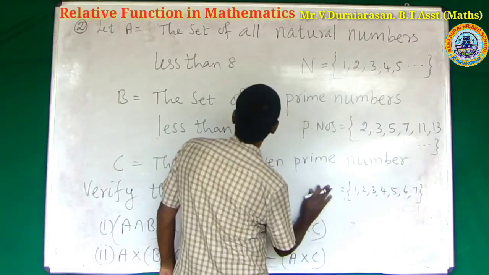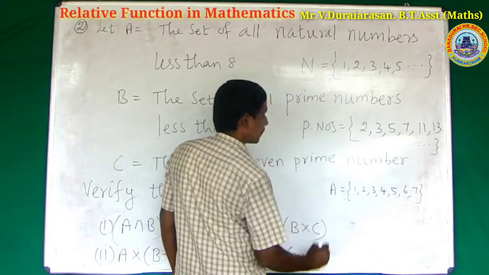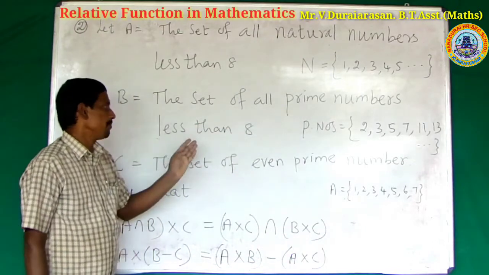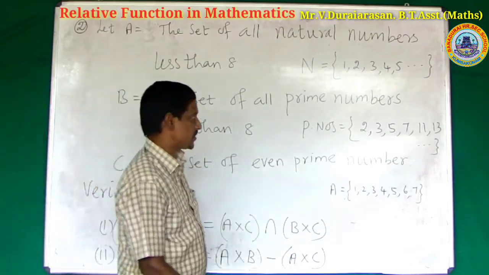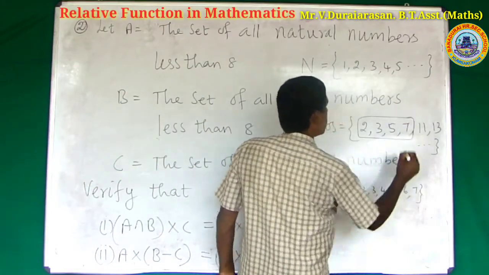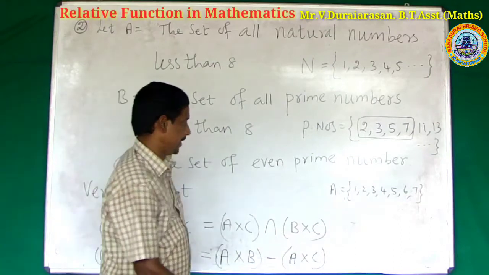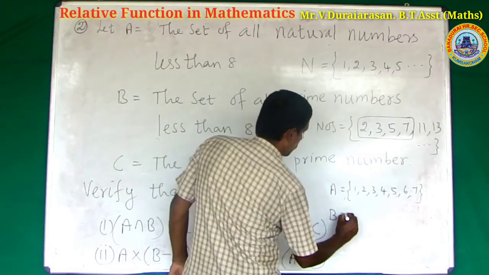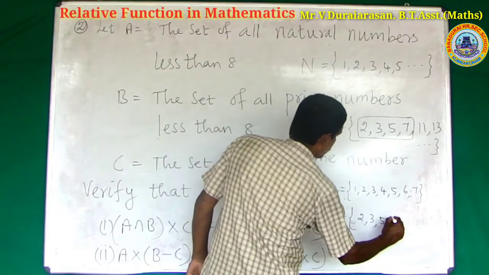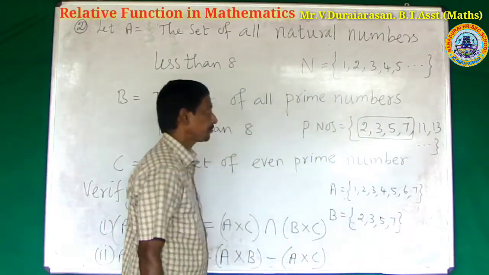This is A. The other set, the set of all prime numbers less than 8. What are the numbers? 2, 3, 5, 7. The set B is equal to 2, 3, 5, 7.